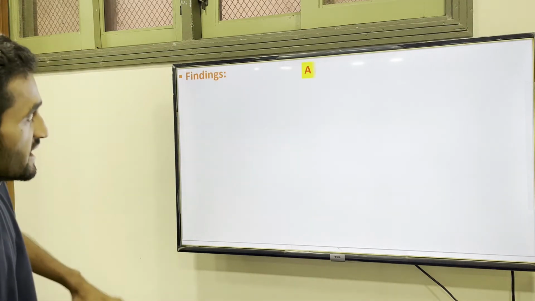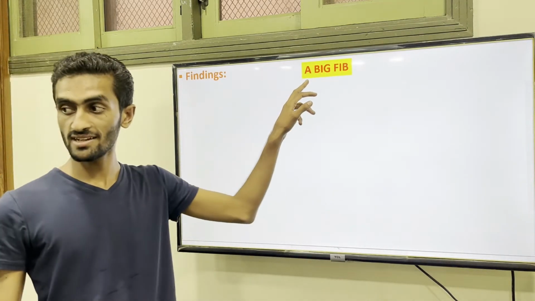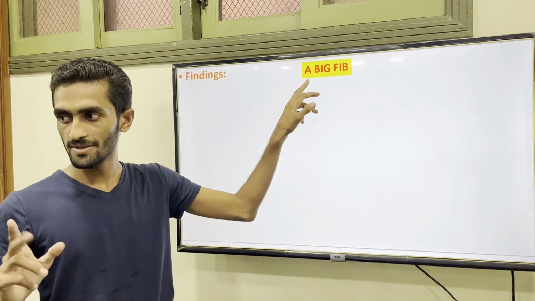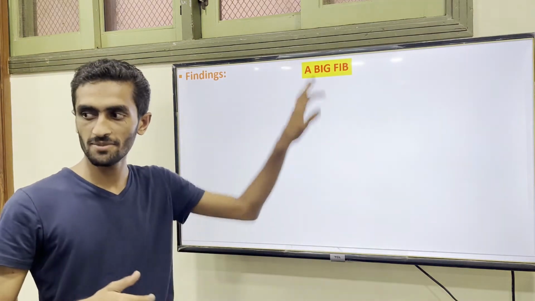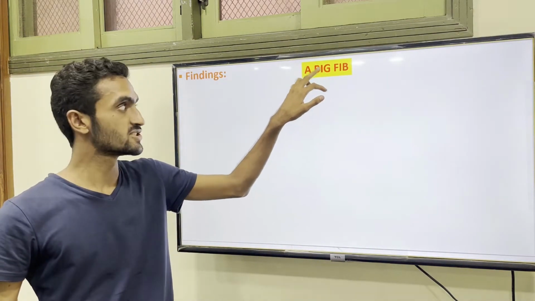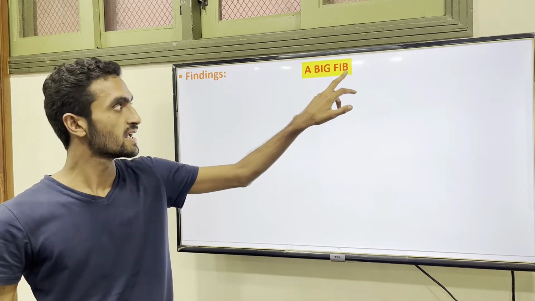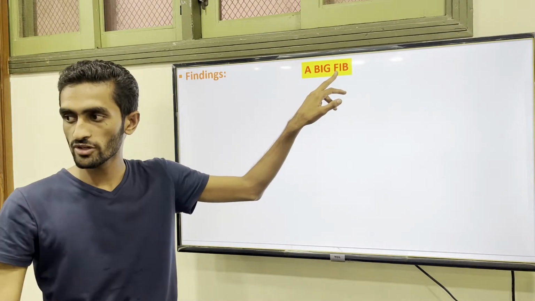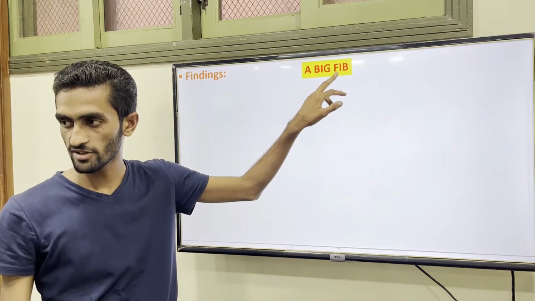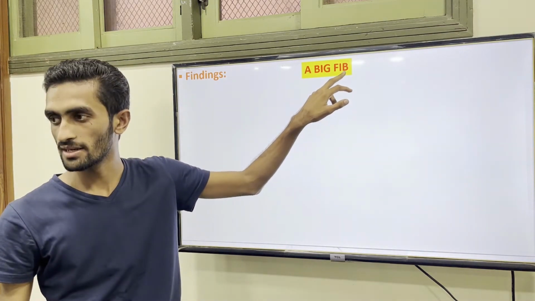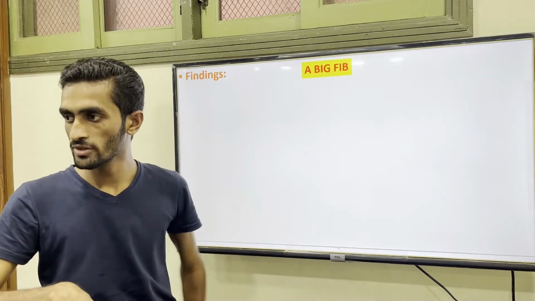For the findings, just recall the functions of cortisol: appetite, mean blood pressure, insulin resistance, gluconeogenesis. So these functions are going to increase, and fibroblast activity is going to decrease, immune response is going to decrease, and bone formation is going to decrease.